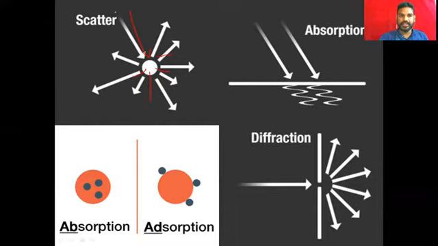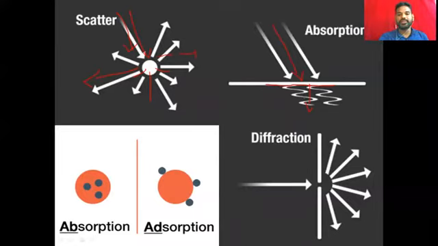This is the incident radiation, and these are all the scattered radiation in all directions. And then absorption: when a ray of light is incident, the molecule or surface absorbs the energy.